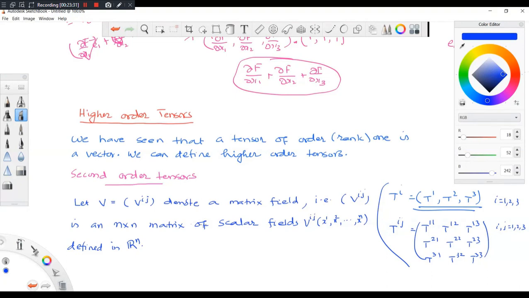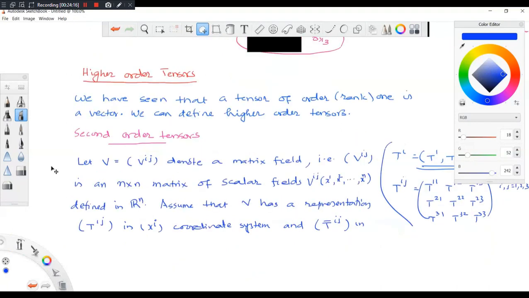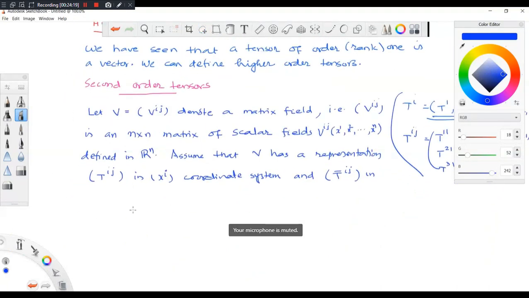Rn. Assume that V has a representation Tij in xi coordinate system, and T bar ij in x bar i coordinate system.